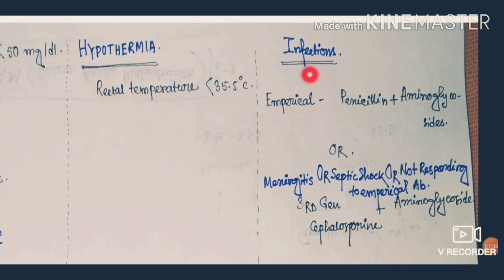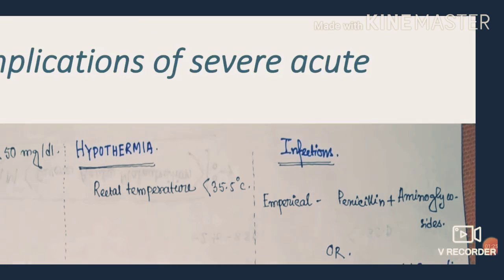To prevent infection, we should give antibiotics. What are the empirical antibiotics we should give? These are the penicillins and the aminoglycosides, such as gentamicin, and in the penicillin group we should give ampicillin.